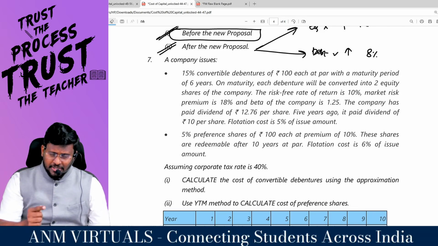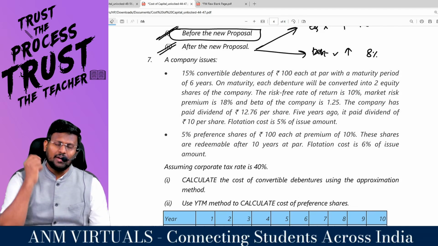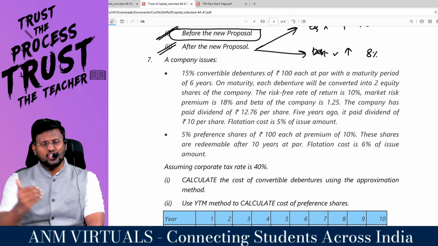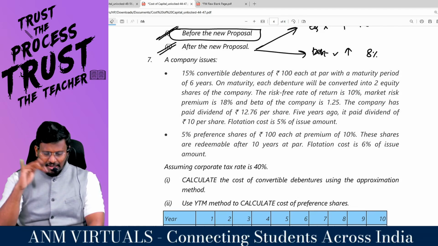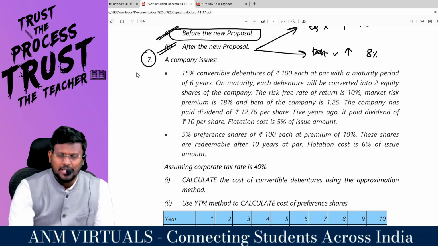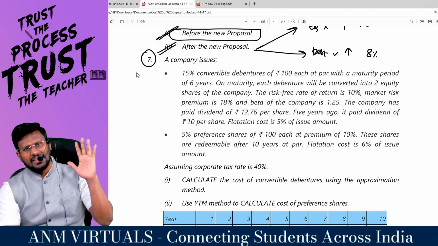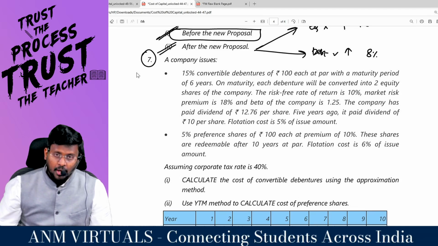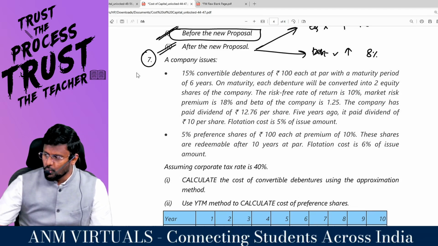To commit that small mistake now, and avoid it as a big mistake in the examination, you should have writing practice. My dear lovable students, redo question number 6 if you have gone wrong and try question number 7 before we try it together, which is a very easy question, and we can legally say that we are through with the chapter cost of capital. I am waiting here to solve question number 7 with you. We'll meet at the appropriate time.